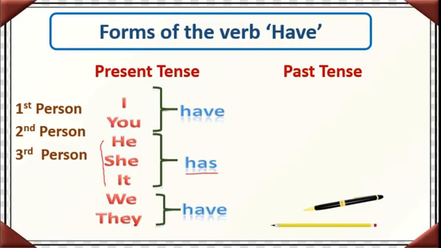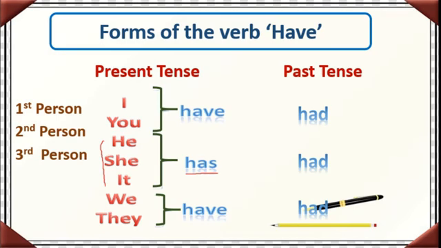Now in the past tense we use I had a dog. Once upon a time I had. Past tense means in the past, correct? And you had a dog. Now here he, she, it, that also becomes had. He had a dog, she had a dog. Okay. Now in the past tense for plural we had, they had.